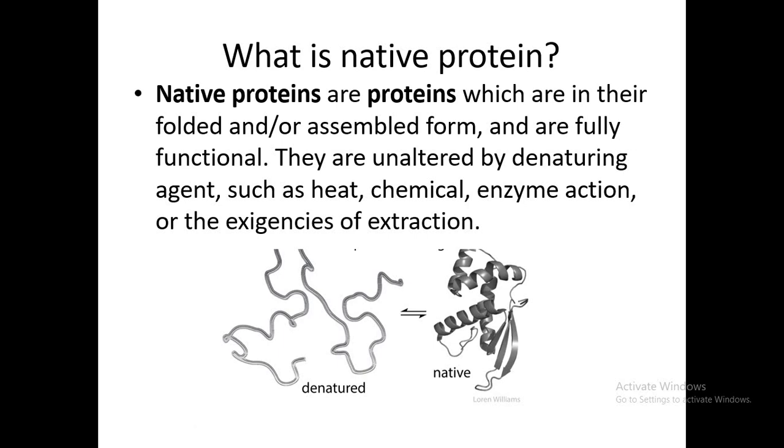But the native protein is the protein that folds itself and exhibits tertiary or quaternary structure. So why is protein folding important, and why is this native conformation important? Because a protein only in its native state, that is the folded form, can deliver its biological activity.